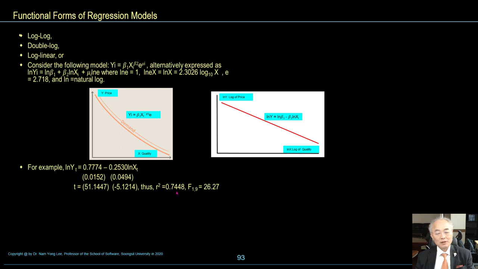R square is 0.7448. F value is 26, relatively high. R square is relatively high, so price can be explained by the quality up to 74%.